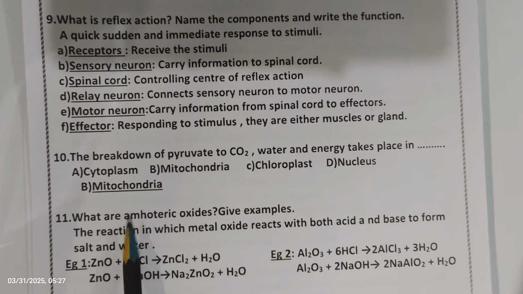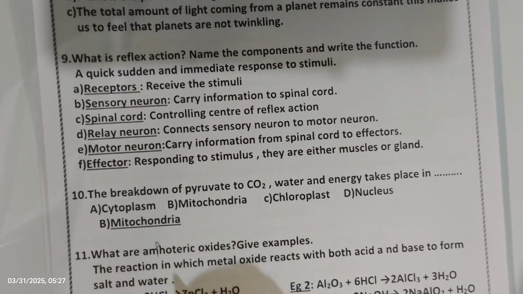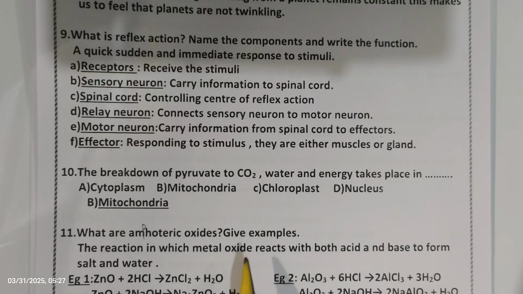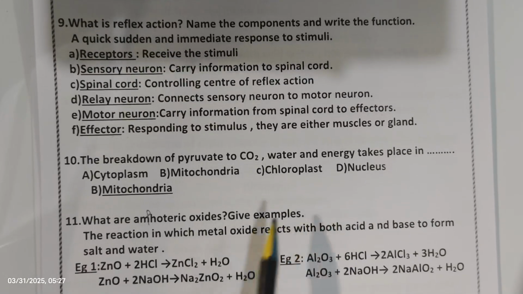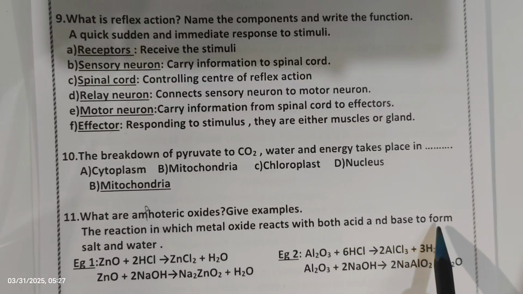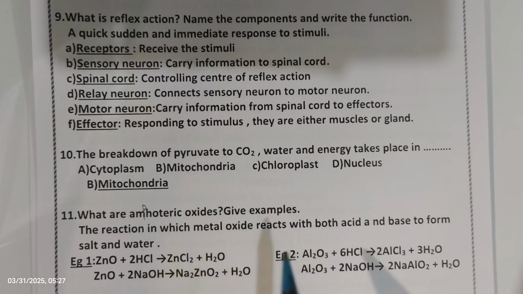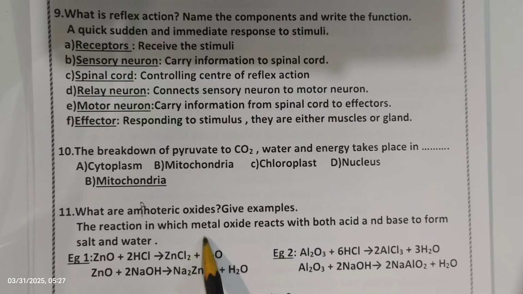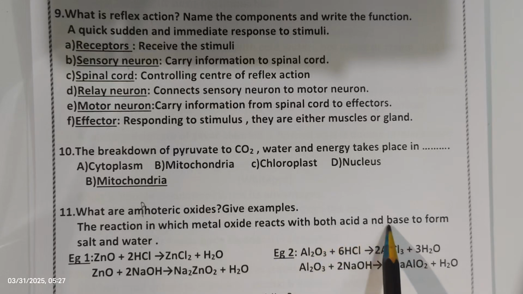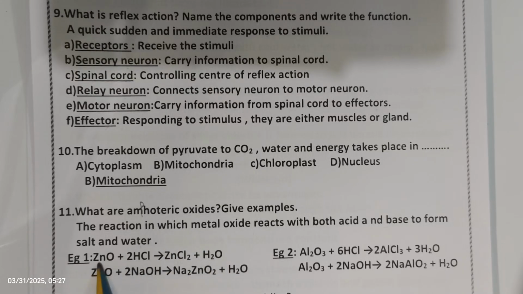Next, what are amphoteric oxides? Amphoteric oxides and examples you have to give. The oxides of metals that react with both acid and base to form salt and water are called amphoteric oxides. Example, zinc oxide